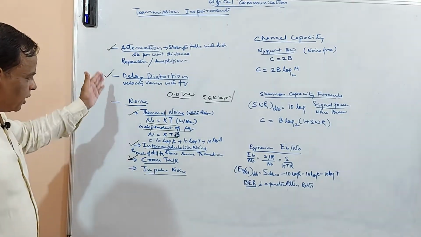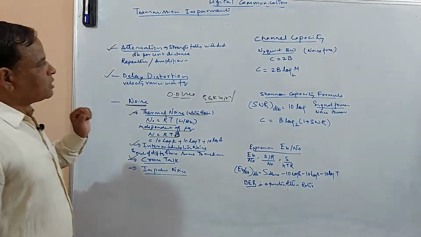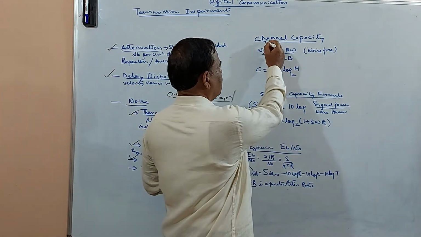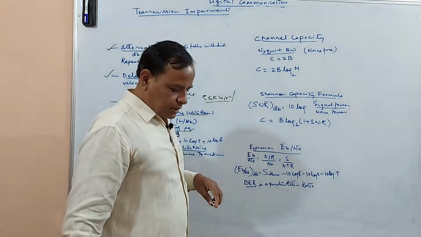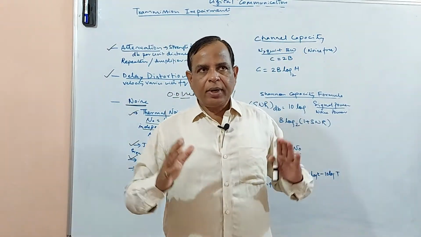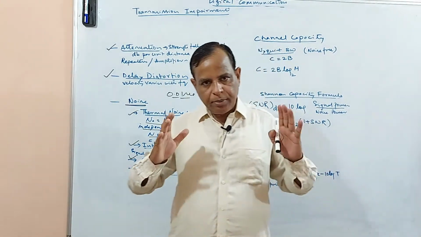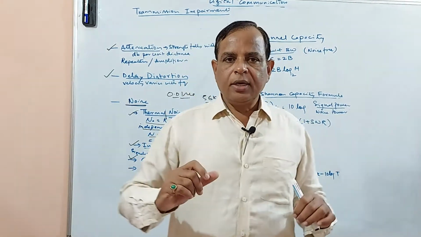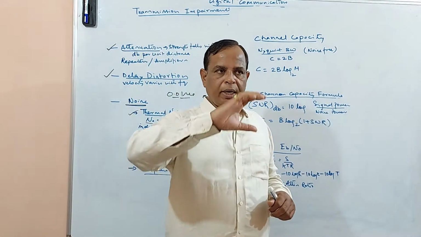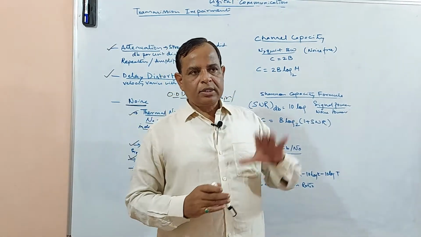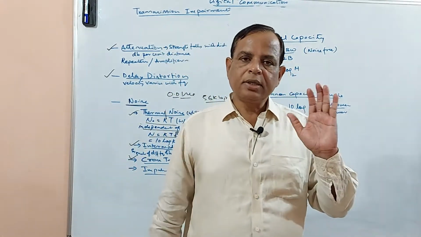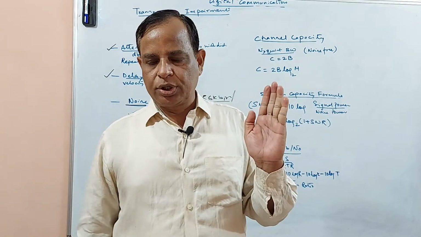So after understanding so many different impairments in the transmission, now let us see the term called channel capacity. Channel capacity is, in a particular channel, what bit rate this channel supports, what is the data rate it supports.